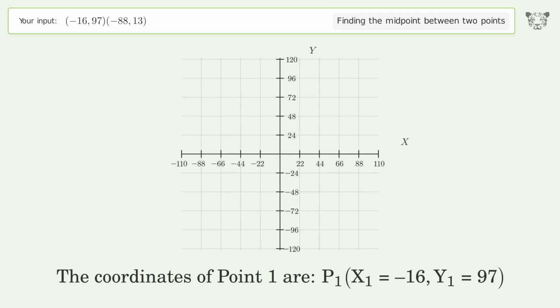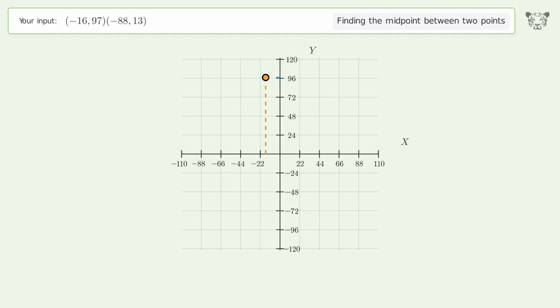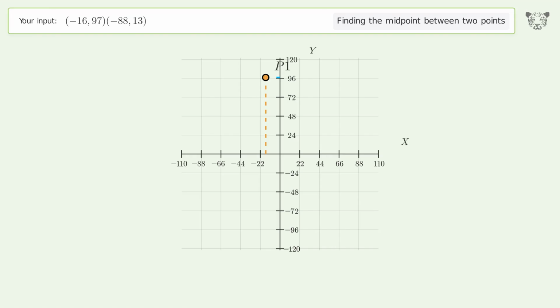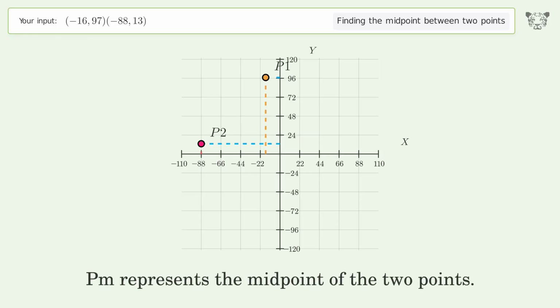The coordinates of point 1 are, x1 equals negative 16, y1 equals 97. The coordinates of point 2 are, x2 equals negative 88, y2 equals 13. PM represents the midpoint of the 2 points.